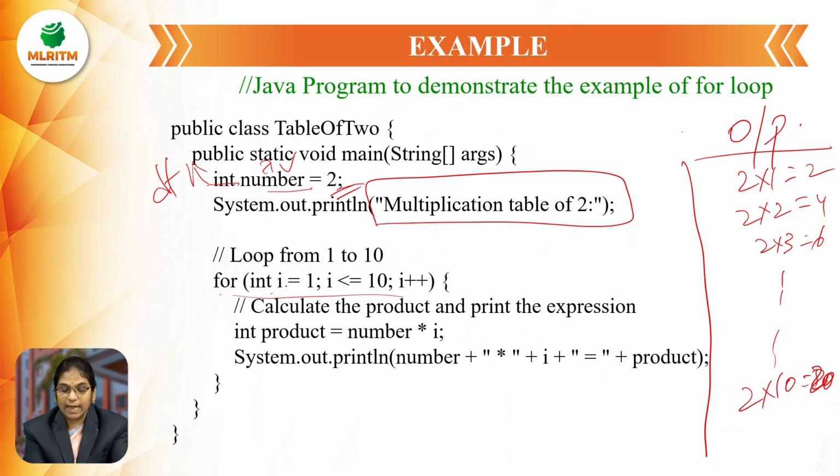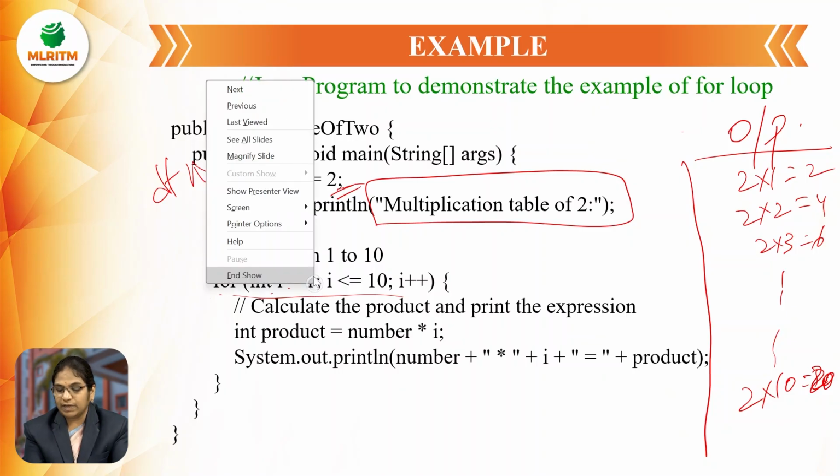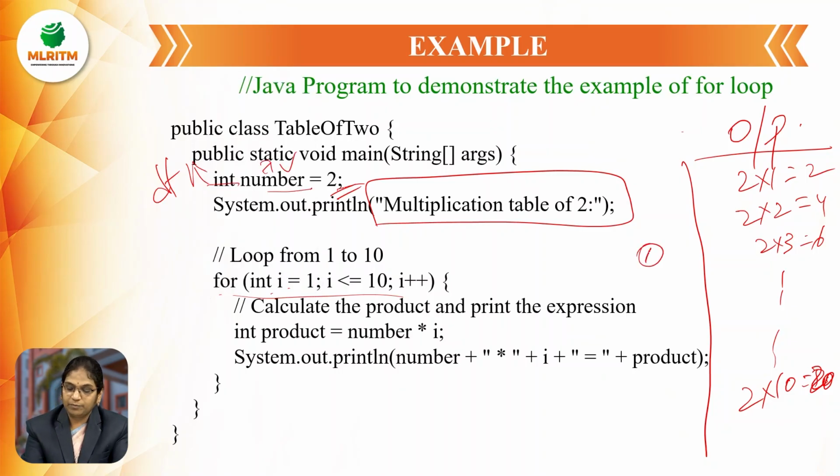For int i equal to 1, i value is 1 and num value is 2. And here, i less than or equal to 10. The condition is satisfied. Then entering into the product, that is int product equal to number, that is 2 into 1.